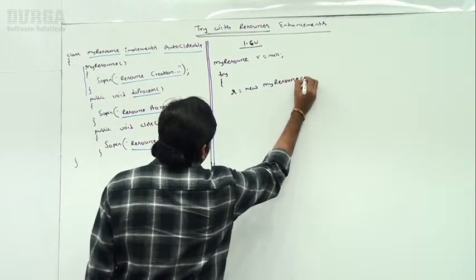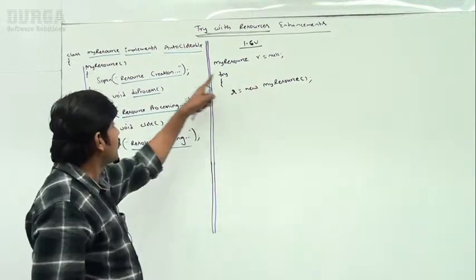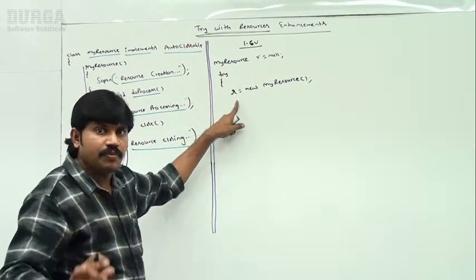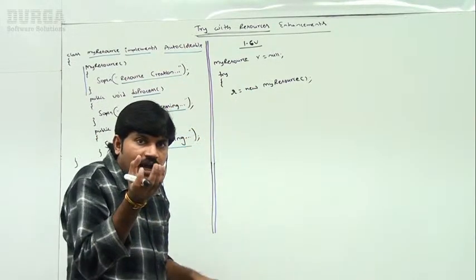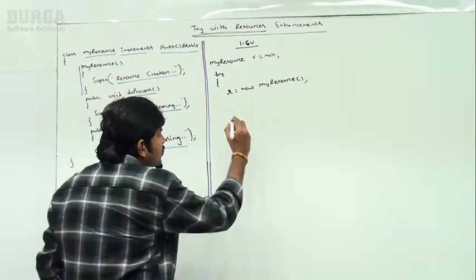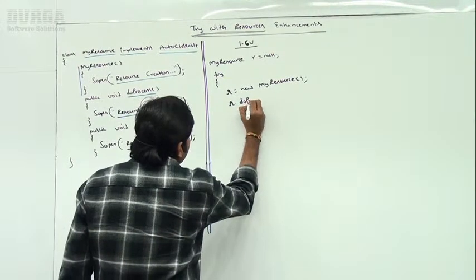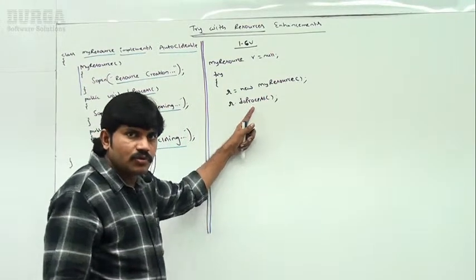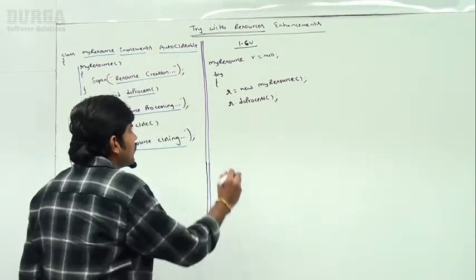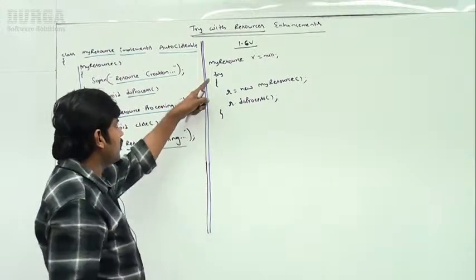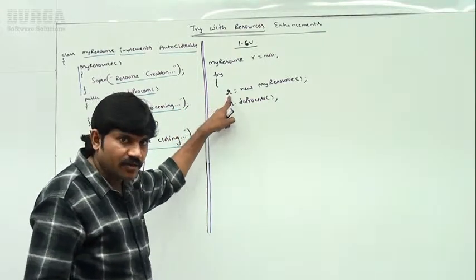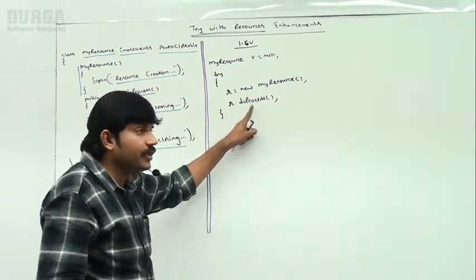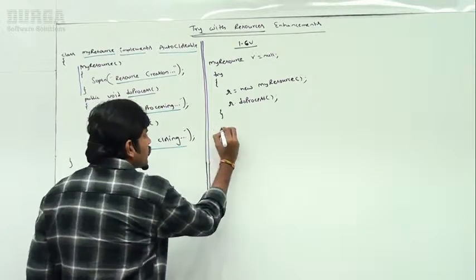r is equal to new MyResource. Sir, I am creating my resource and the constructor will be executed. After creating the resource, compulsory we have to call the doProcess method, because I want to do some processing with this resource. Within the try block, I created one resource and after that I am doing some processing by using that resource.